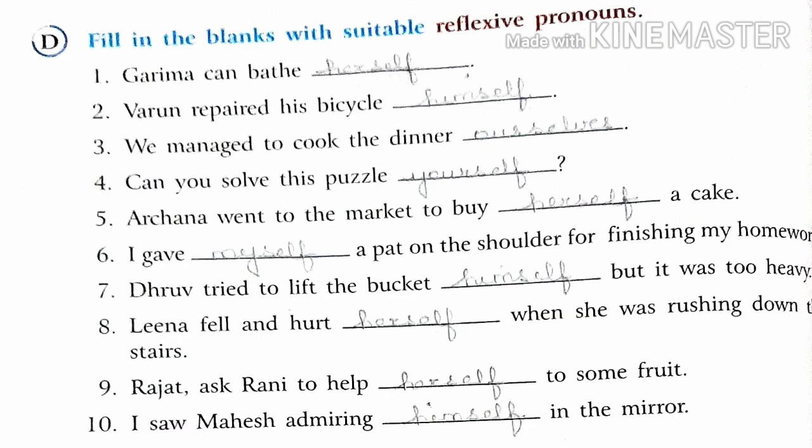Question number D. Fill in the blanks with the suitable reflexive pronoun. Here you have to fill reflexive pronouns like myself, yourself, himself, itself, herself. For example, Garima can bathe herself. Likewise, all have been done for you.